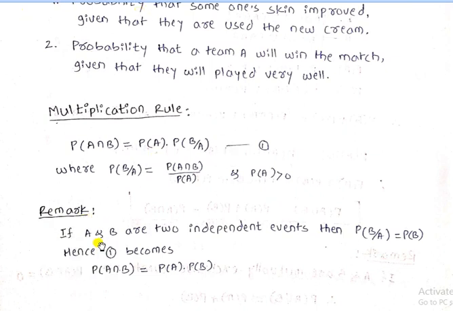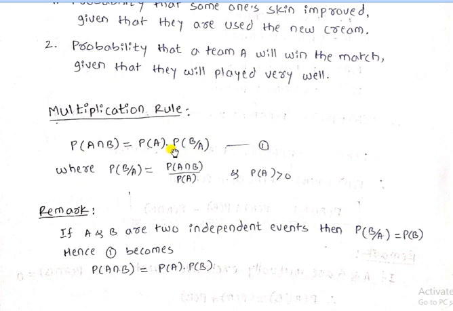Remark: suppose A and B are two independent events, then probability of B by A is denoted as P of B. We use this result in equation number 1.